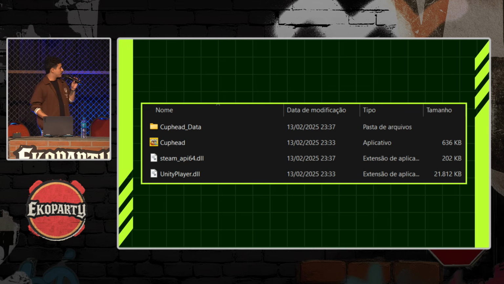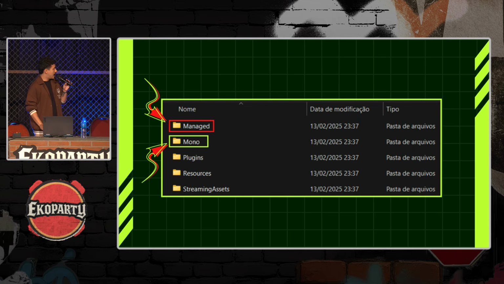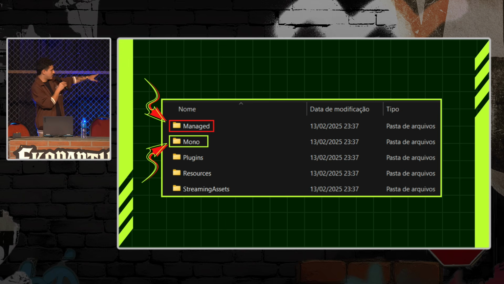So I went searching for the game data. So here, the folder with the game data. Digging through the game files, we can see here that we have two folders, Managed and Mono. So we see here that this game really runs on Mono, but we're not going to use the Mono folder right now.